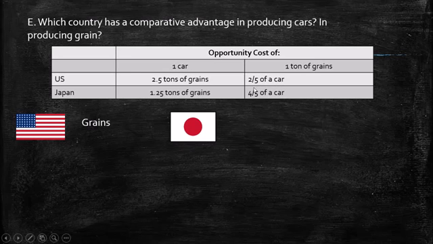Because if we see grain here, it is the lower cost in terms of cars. So for grains here, the United States is the cheapest, the smaller, the lowest. On the other case, we have Japan. The opportunity cost of producing 1 car for Japan is lower. So in this case, comparative advantage for the United States in grains and comparative advantage in cars for Japan.